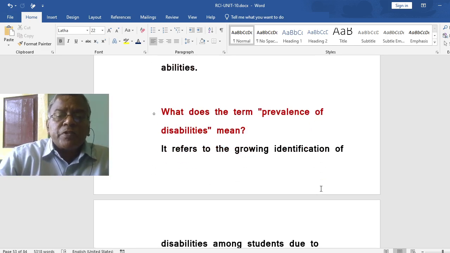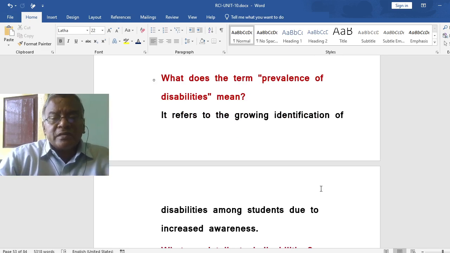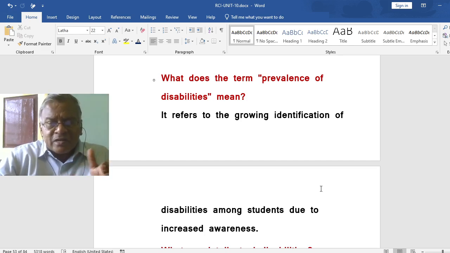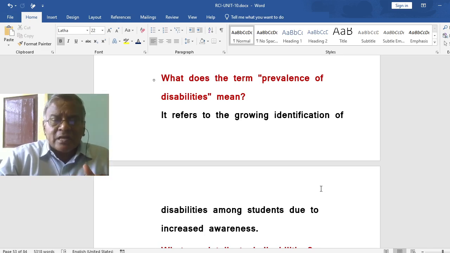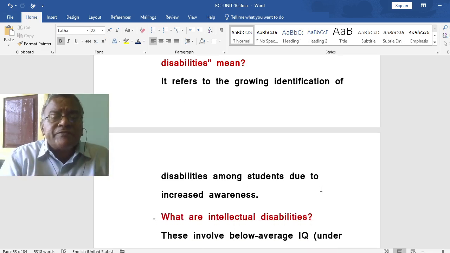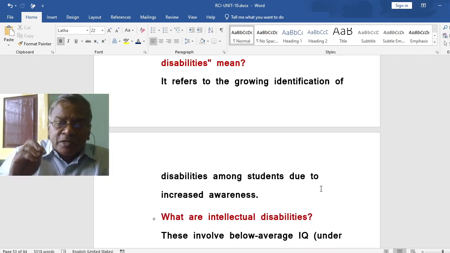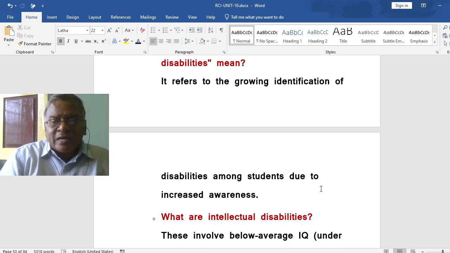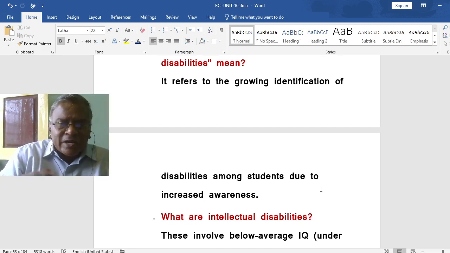What does the term prevalence of disabilities mean? Very important concept. It's a technical term in inclusive education. Prevalence of disability refers to the growing identification of disabilities among students due to increased awareness. Today, normal children are sympathetic towards such children. You could see it in schools or in colleges.